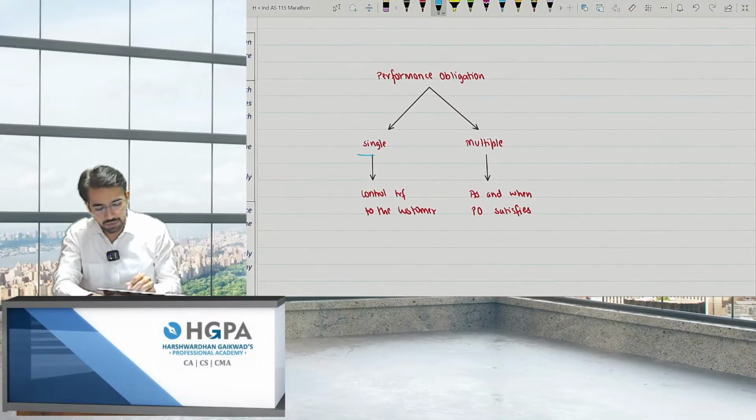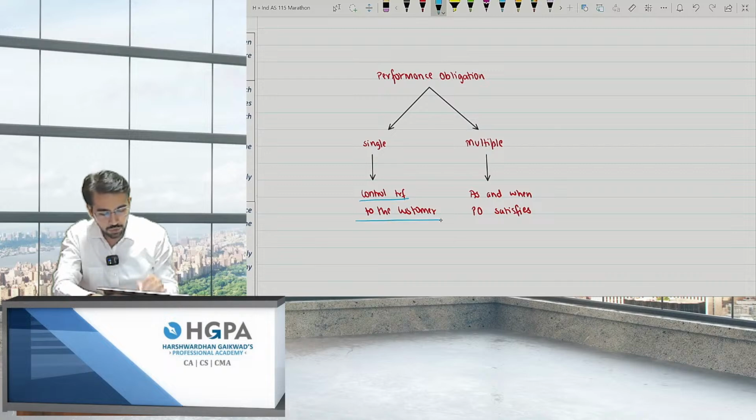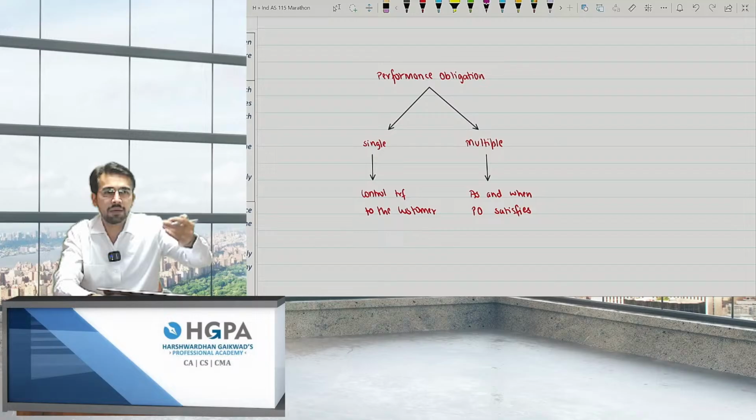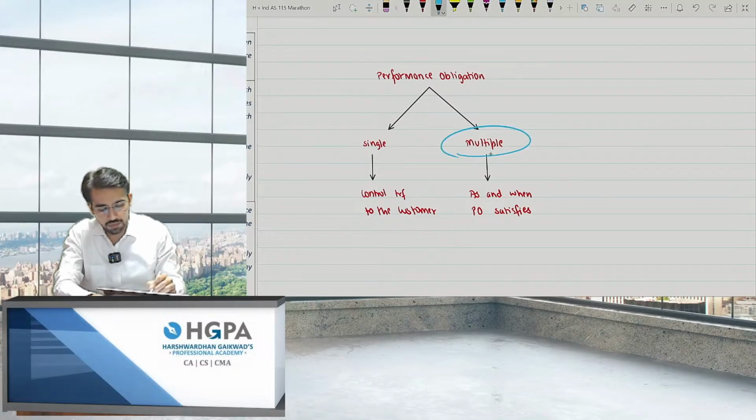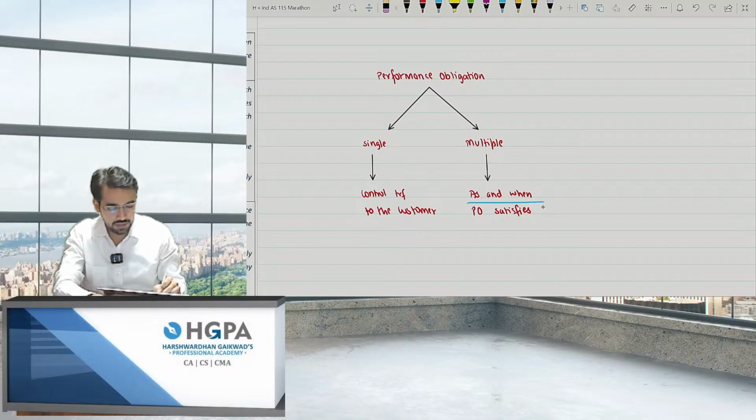Performance obligation can be either single or multiple. How to check whether it is single or multiple? When control is transferred to the customer at once, obviously it is known as single. As soon as I perform that, the control came to you. But if it is multiple, as and when the performance obligation gets satisfied, I can book the revenue.